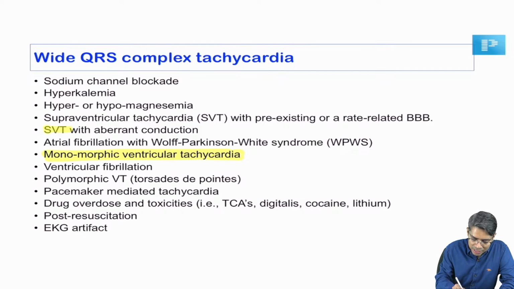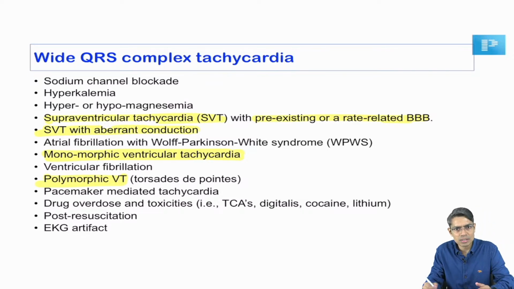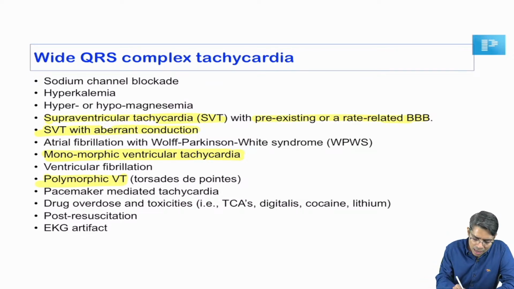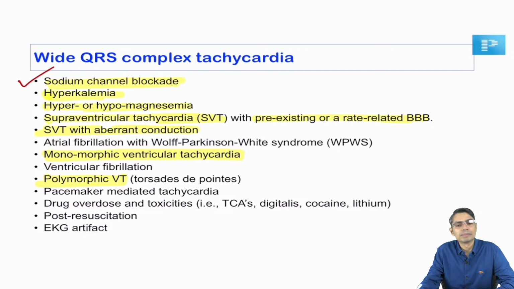Not only that, supraventricular tachycardia with aberrant conduction can also cause this. Supraventricular tachycardia with pre-existing bundle branch block can also cause this, and there are many other polymorphic ventricular tachycardias also there. SVT can also cause it. Hyper or hypomagnesemia can also cause it. Hyperkalemia can also cause it, and sodium channel blockade. So now you concentrate on this first one, right.